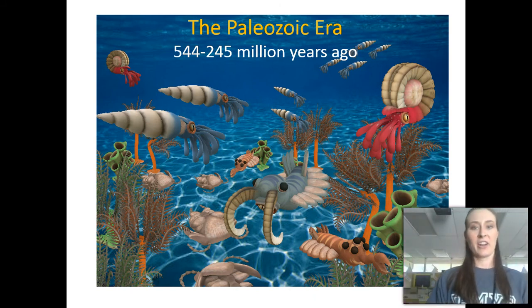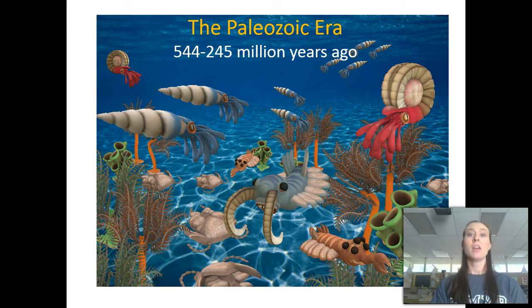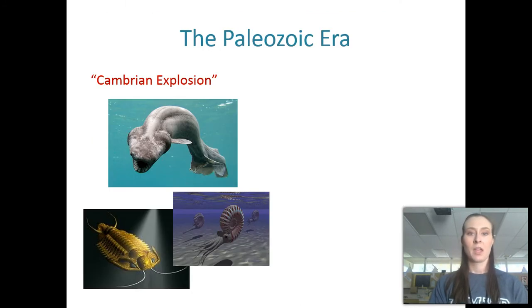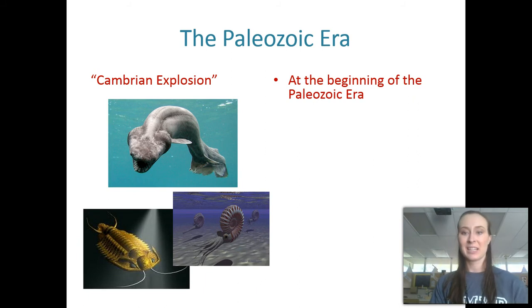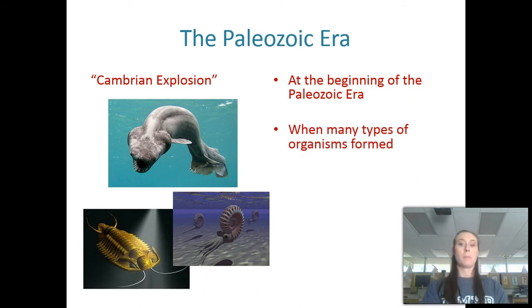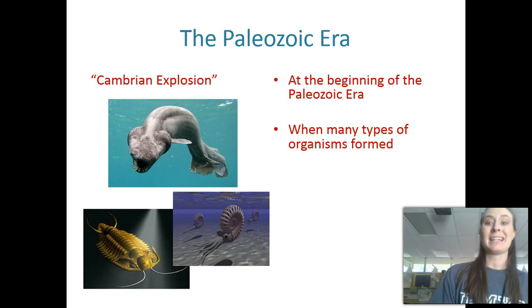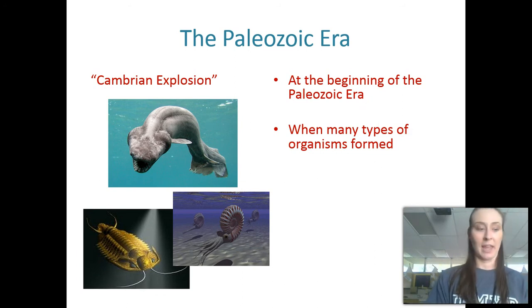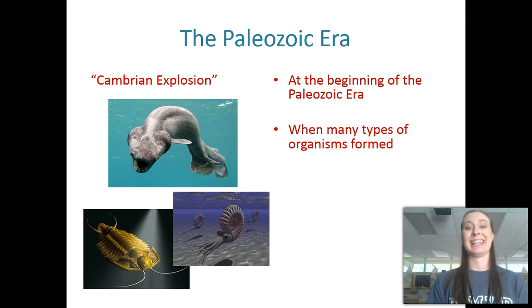All right, the next era is the Paleozoic era, and it happened between 544 million years ago to 245 million years ago. This is called the Cambrian explosion. At the beginning of the Paleozoic era, there were many different types of organisms that formed and evolved.